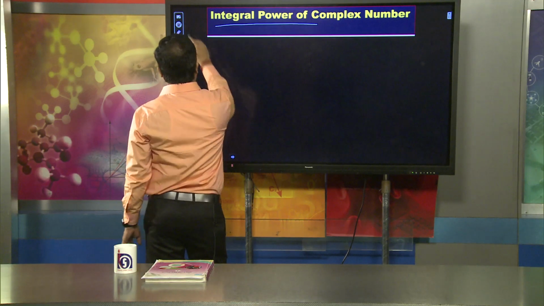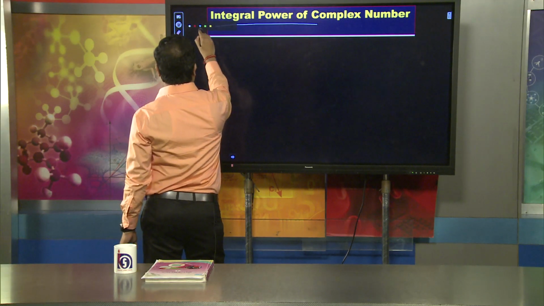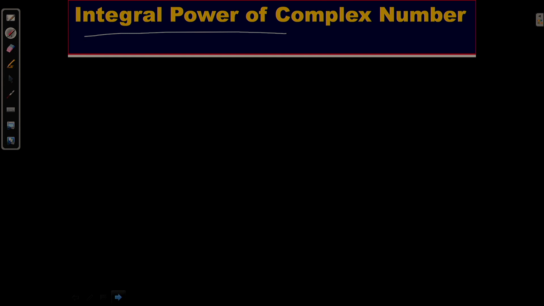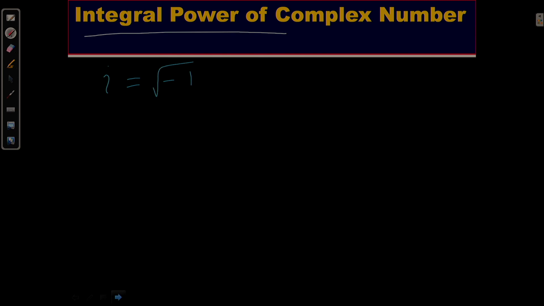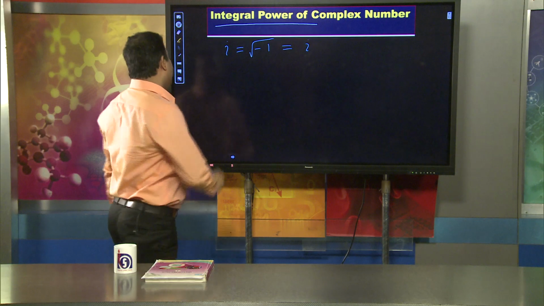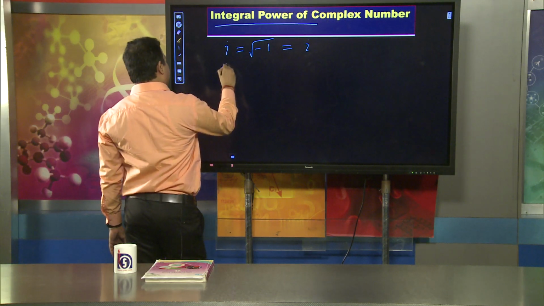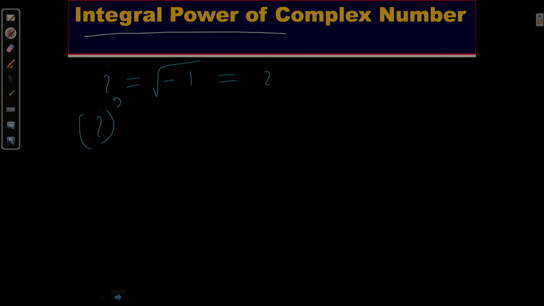Dear learners, you have already observed that the value of i, or iota, is equal to square root of minus 1, I can write simply i. When talking about i square, i raised to the power 2, you will find that means square root of minus 1 whole square, that will be minus 1.